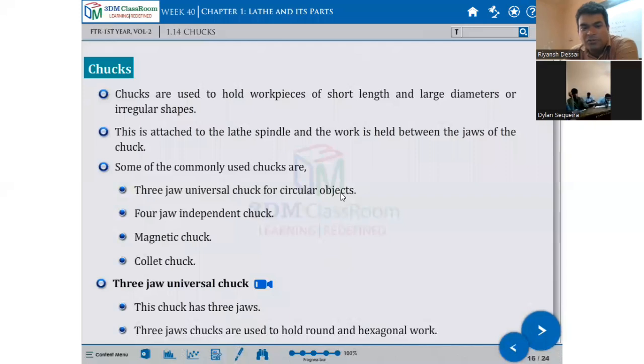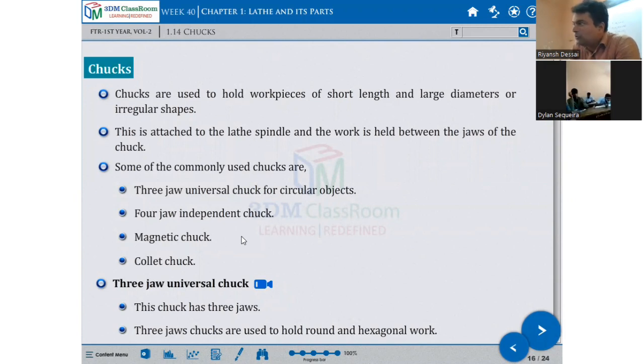Some commonly used chucks are 3-jaw chuck, 4-jaw independent chuck, magnetic chuck, and collet chuck. These are the types of chuck which are used to hold a job on the lathe machine. Some drill chucks and sockets are used to hold drills. In a similar way, the 3-jaw, 4-jaw independent, magnetic, and collet chucks are used to hold a job on the lathe spindle.